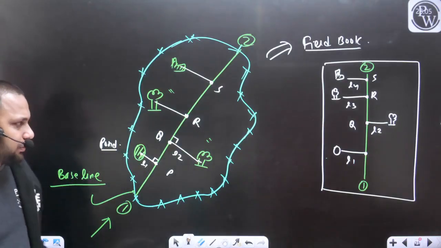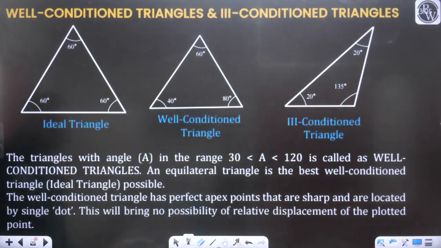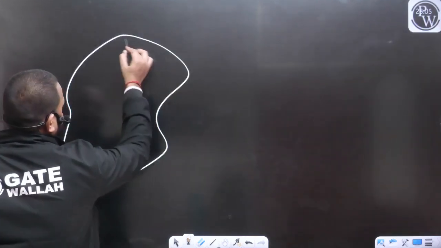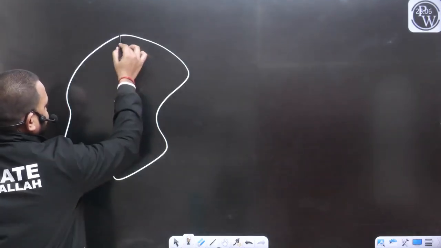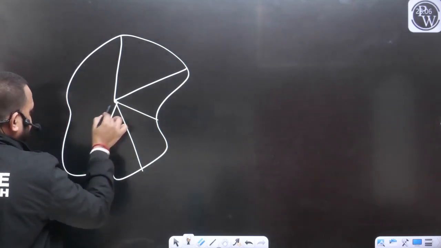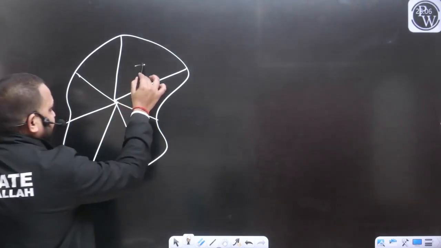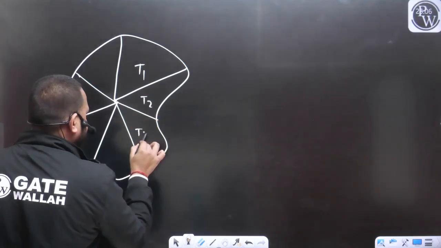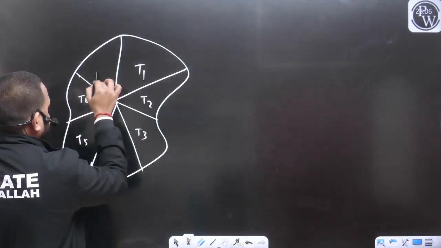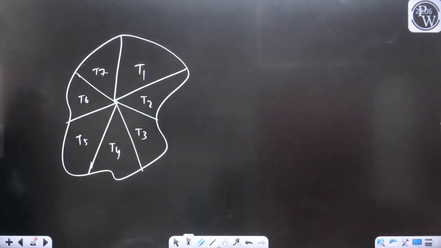So we were talking about triangulation. We will have a detailed discussion on triangulation, but as of now, we can divide, for example, this area we need to survey. What we will do is divide this entire area into small triangles. Let's say this is triangle 1, this is triangle 2, this is triangle 3, 4, 5 and 6 and so on.